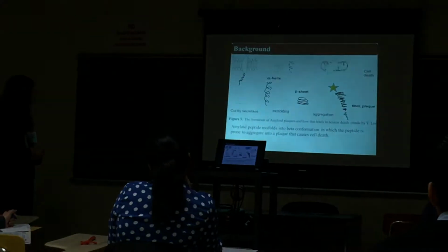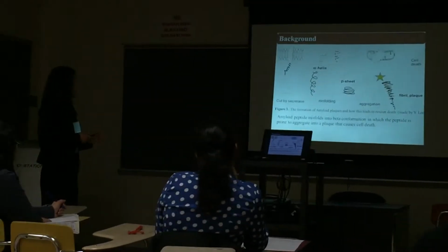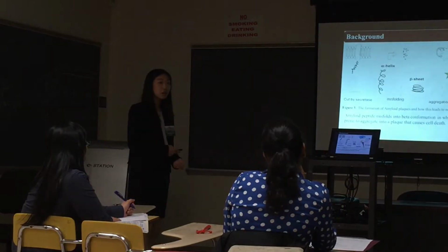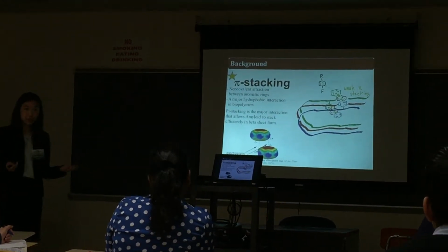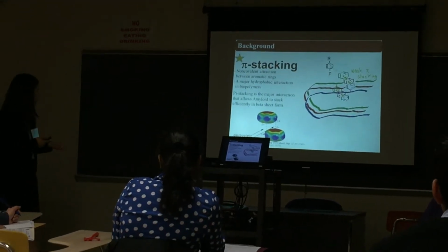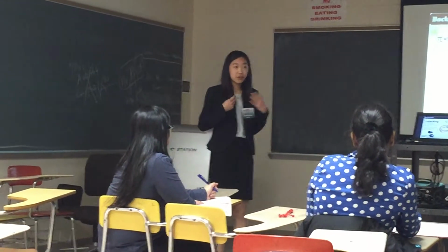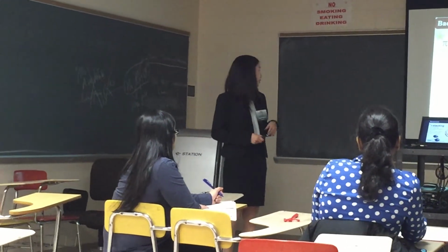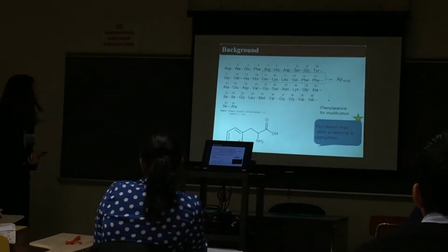And the reason why these beta sheets come together and form these deadly plaques is because of a lipophilic interaction called pi stacking. Pi stacking generally occurs between two aromatic or phenyl rings, but specifically in Alzheimer's disease, pi stacking occurs when the amyloids aggregate together. And the reason why these amyloids are able to come together is because of two key phenylalanines in its sequence that allow for this pi stacking to occur.